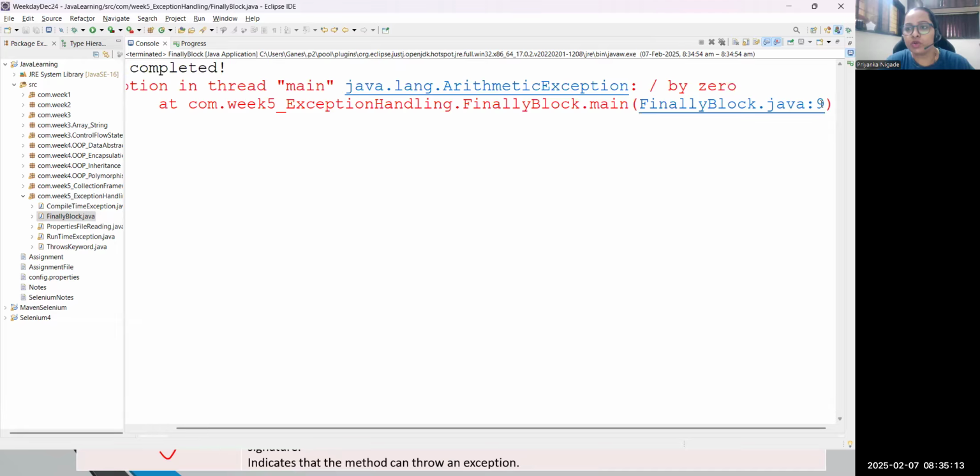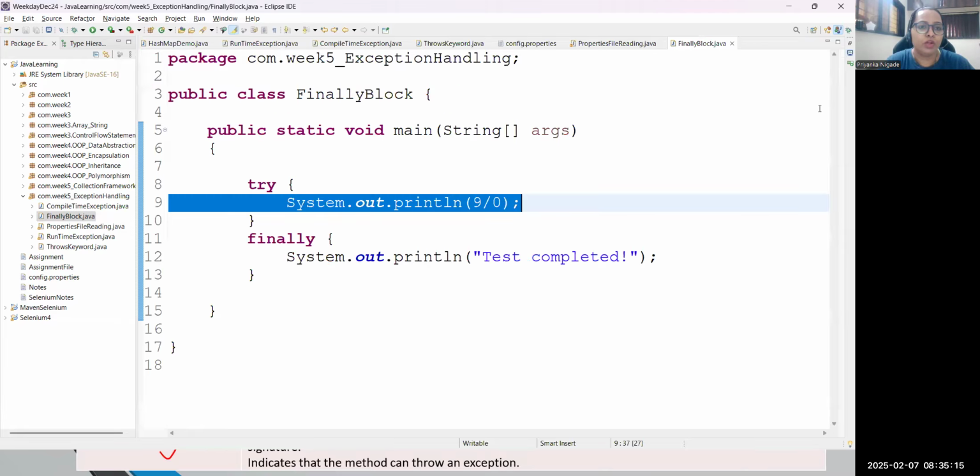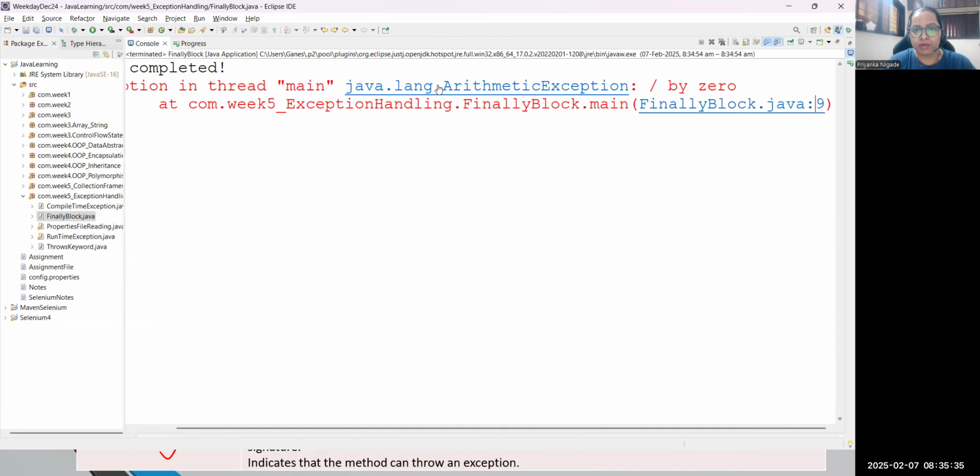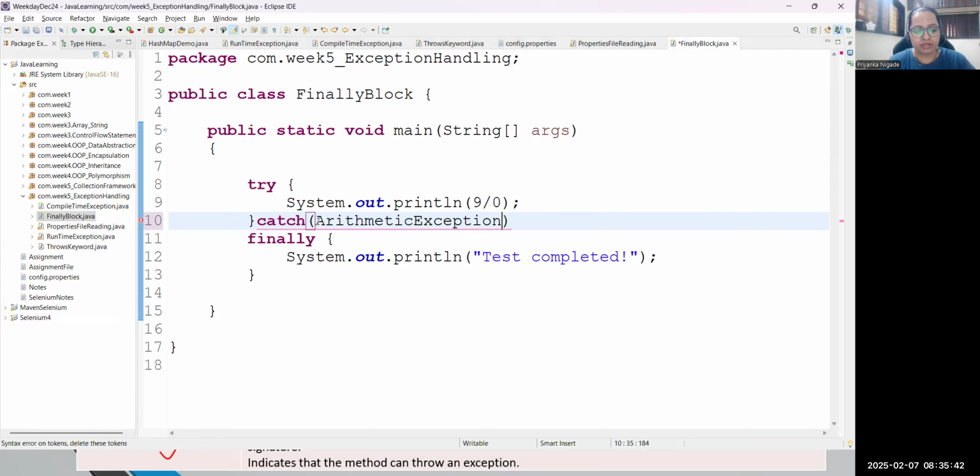It is very clear that the finally block will not help you handle the exception. Then for handling, which block can we follow? It is all about the catch block. So just have a look. If I add catch here, and catch is also part of try, you just need to write try first, then catch, and then finally. But in catch, what can we write? The exception name. Let me take the exception name which I got now, which is arithmetic exception in our code.